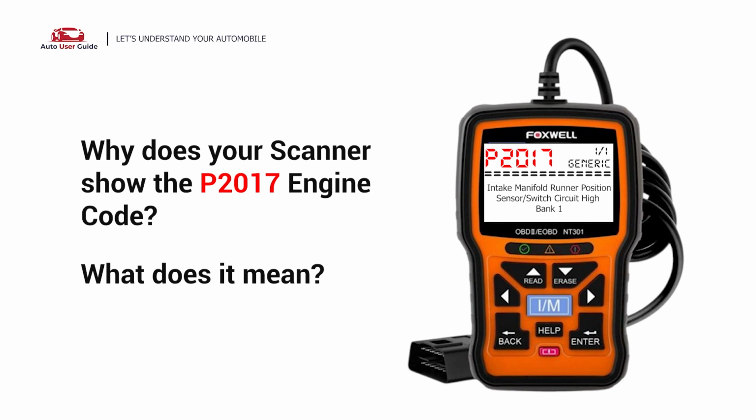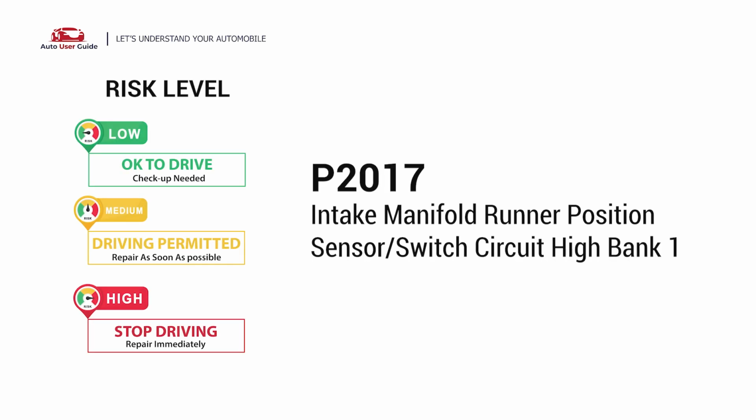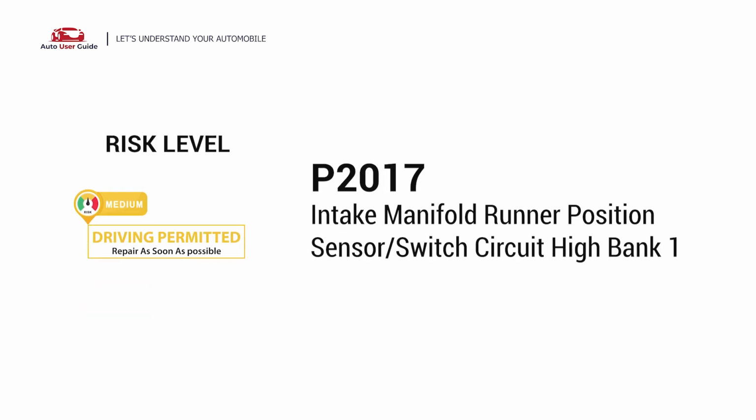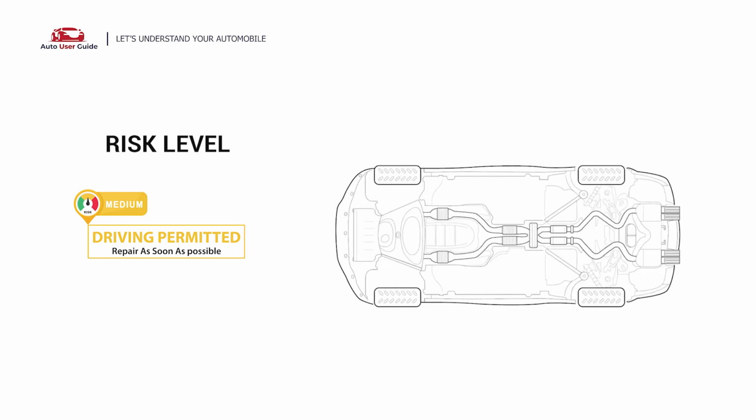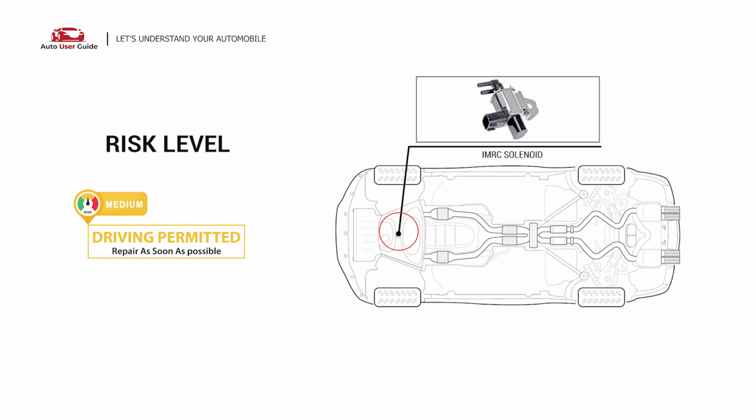Why does your scanner show the P2017 engine code? What does it mean? P2017 is a diagnostic trouble code for intake manifold runner, position sensor or switch circuit high bank 1. It indicates the PCM detects an abnormally high voltage in the position sensor circuit for the manifold airflow control device. Under this circumstance, short-distance driving is permitted, but your vehicle should be repaired as soon as possible.